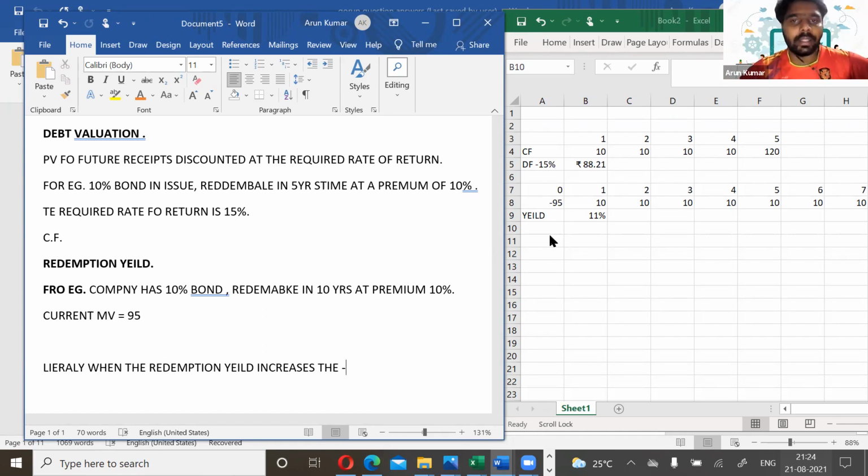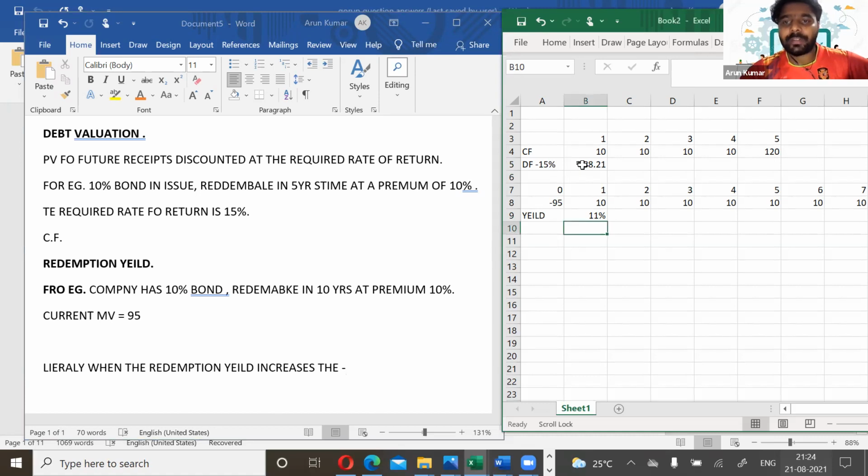So we have calculated the yield and we have calculated how to calculate the market value of a bond as well. So what happens if there is a change in the interest rate? If the yield increases, literally the market value of the bond will go down. If the yield increases, the market value of the bond will go down. Okay. So because the return, that's a conclusion we can make.